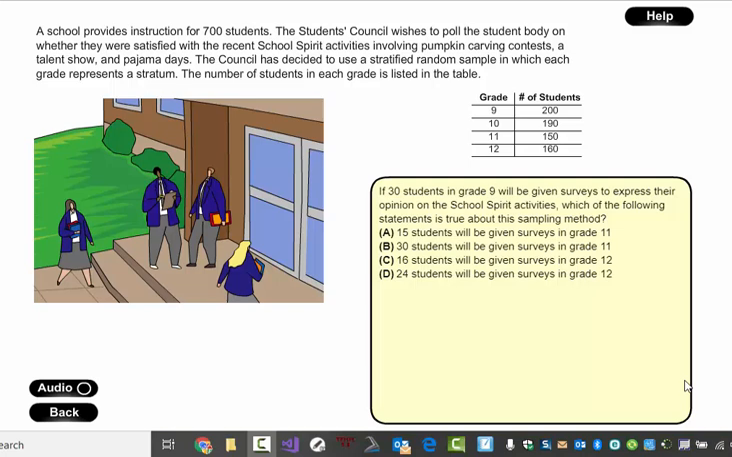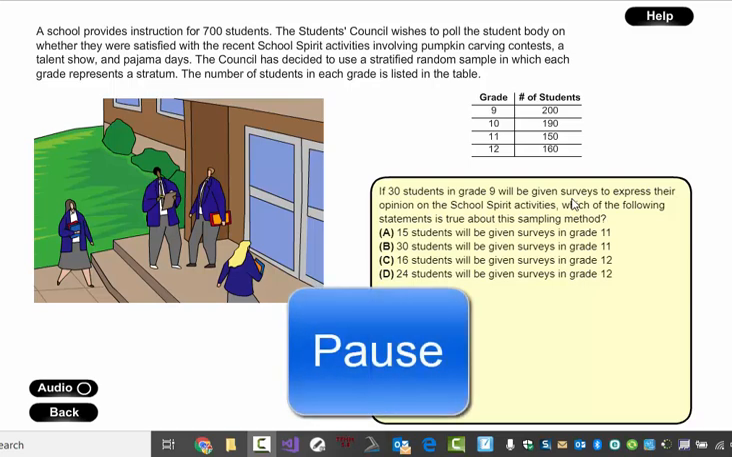Okay, I'll give you a second to read this one, but essentially we're trying to set up a stratified sample here for the information given. So just pause here and then we'll go through a solution.